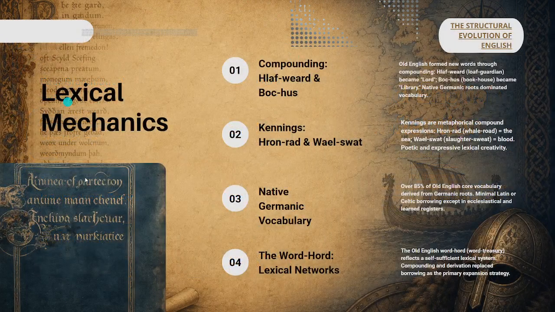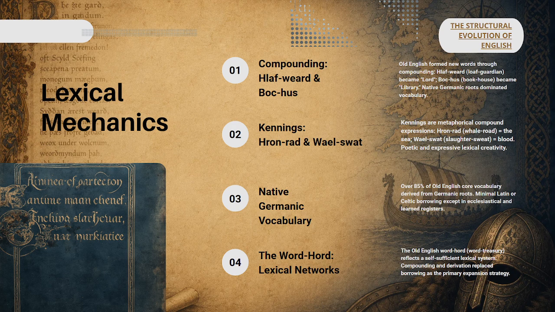So next we have lexical mechanics. Old English didn't like borrowing words from other countries. Instead, they created words by joining old words together. We call this compounding. For example, they combined "hlaf," which means bread, and "weard," which means guardian, to make "hlafweard," which literally means the guardian of the bread.